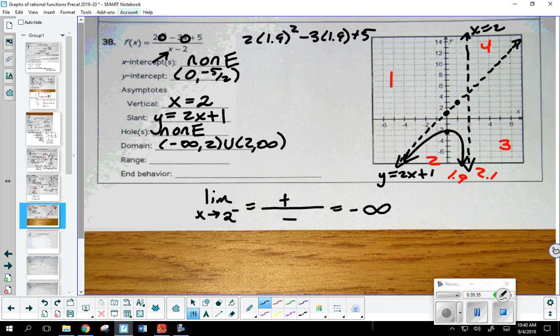Now, I'll go ahead and do the analysis for the other side, the 2.1, in a minute. But sometimes it's not always necessary. Would you say the other branch has to go in 3 or 4? A lot of people are saying 4. What's wrong with 3? Let's just say, for argument's sake, that there was a branch that looked like that. Is there anything wrong with that? Will, say it again. If the branch would be here, he would have to cross the x-axis, right? But what did we find out? There are no x-intercepts.